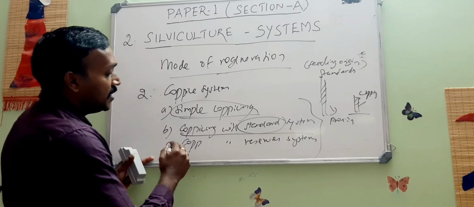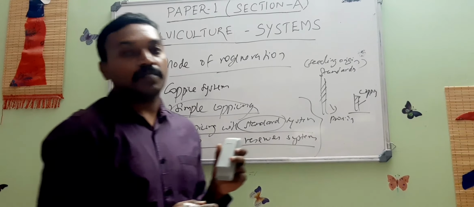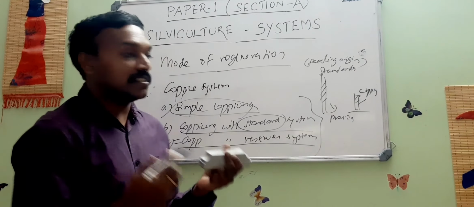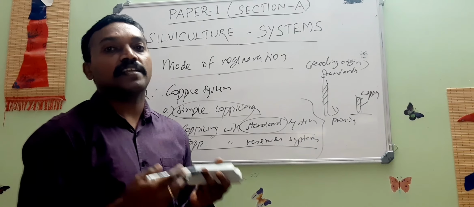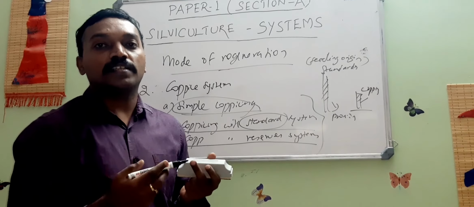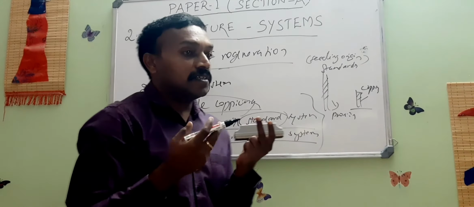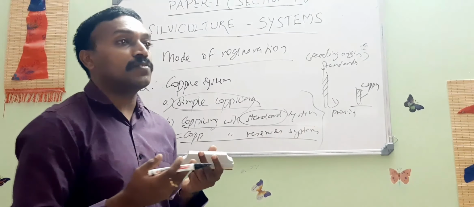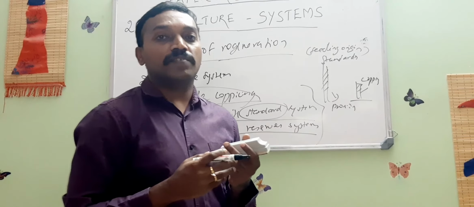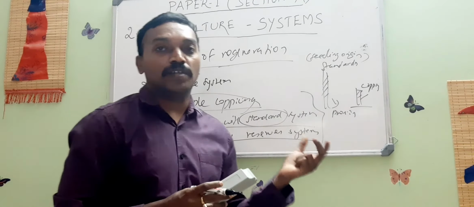And finally, the coppice with reserves system. Again, many trees are reserved, keeping in view the adverse factors existing there. Maybe the area is vulnerable to soil and other kinds of erosion. That is why certain trees are left as a kind of insurance, or to afford protection to the given area. So these are the three coppice systems generally followed here.